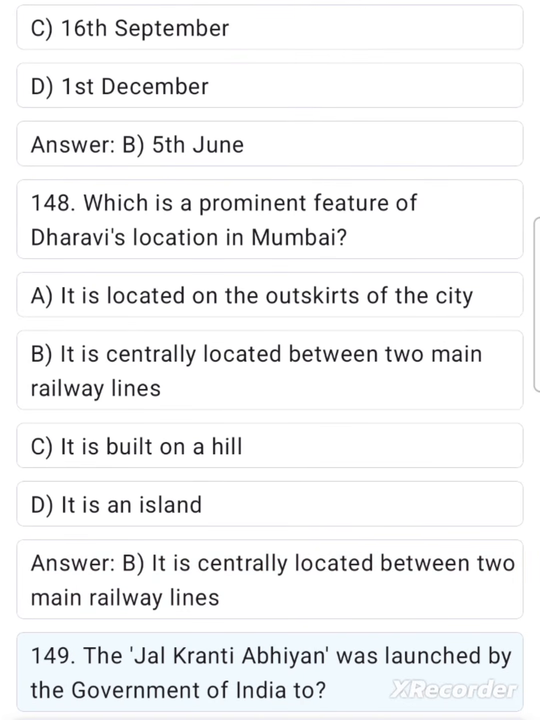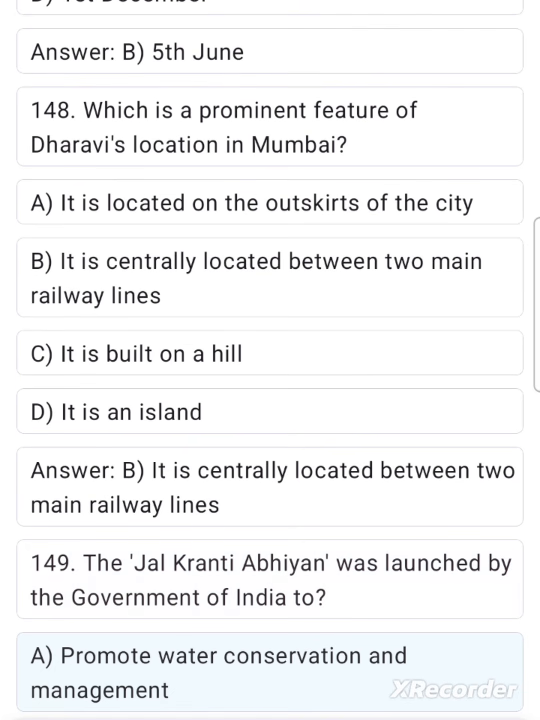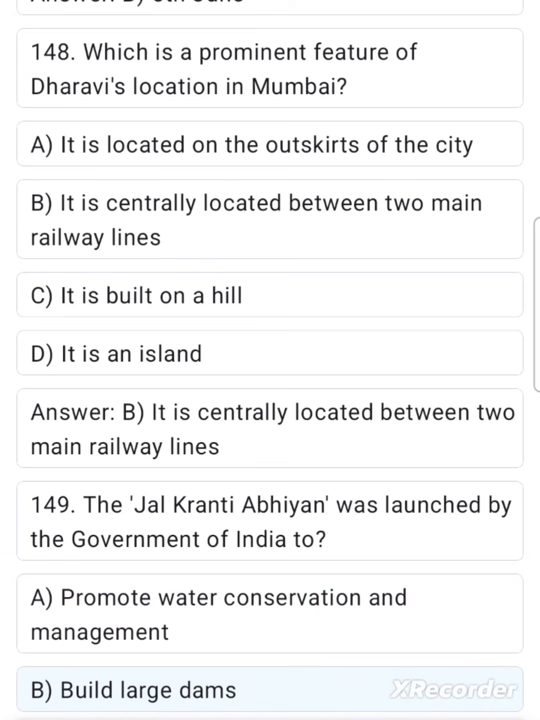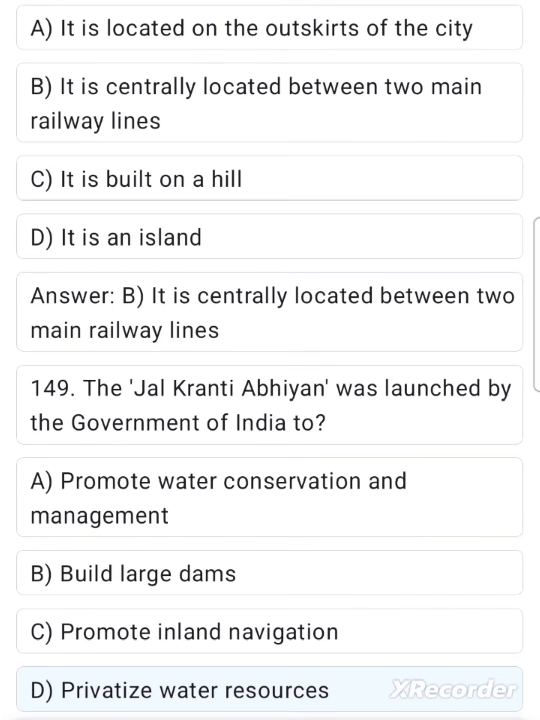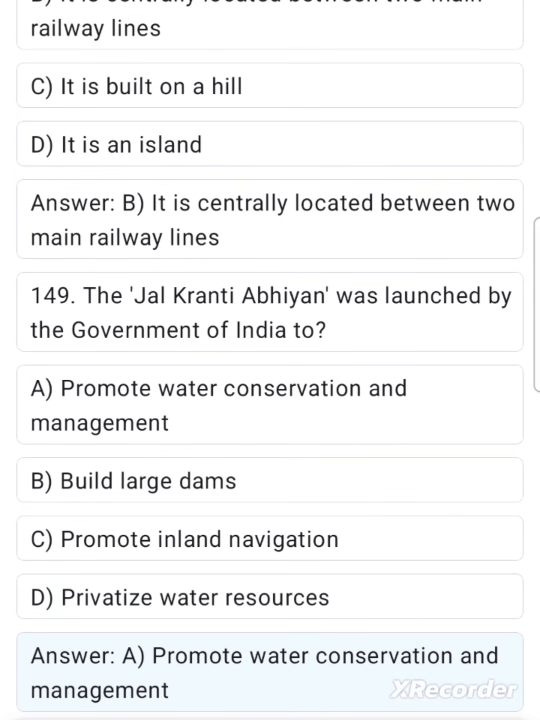149. The Jal Kranti Abhiyan was launched by the Government of India to: A. Promote water conservation and management. B. Build large dams. C. Promote inland navigation. D. Privatize water resources. Answer: A. Promote water conservation and management.